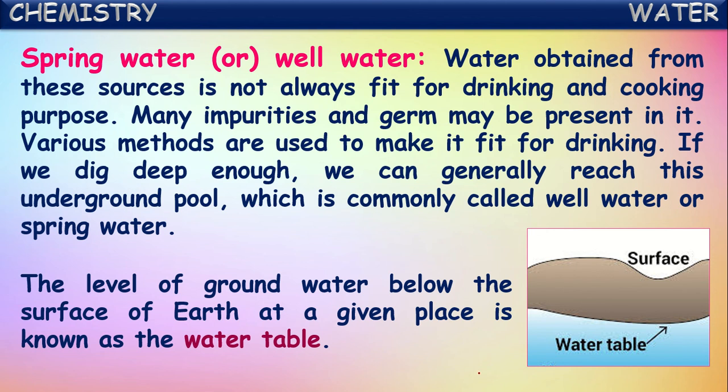See, actually, when it rains on the surface of land, slowly water will percolate, will sink into the layers of the earth. On the rocky layer, it will be settled under the layers of the earth. So this level of groundwater below the earth's surface at a given place is called the water table of that place.